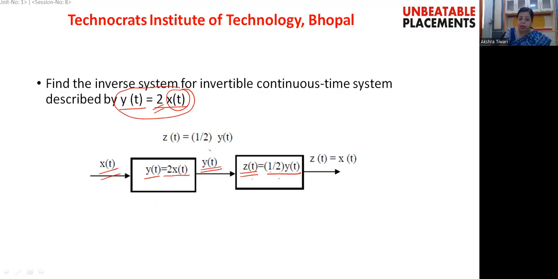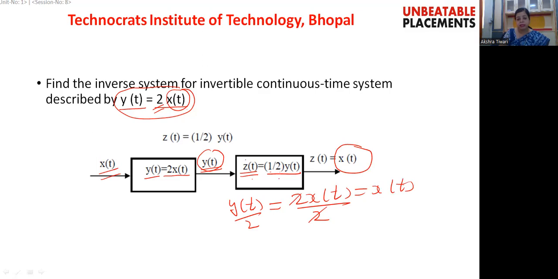If we apply y(t) to this system, it computes y(t) divided by 2, and since y(t) is twice x(t), dividing by 2 gives us x(t). So in this system we are able to recover the original signal by applying the output of the original system to the inverse system, and this type of system is said to be invertible.